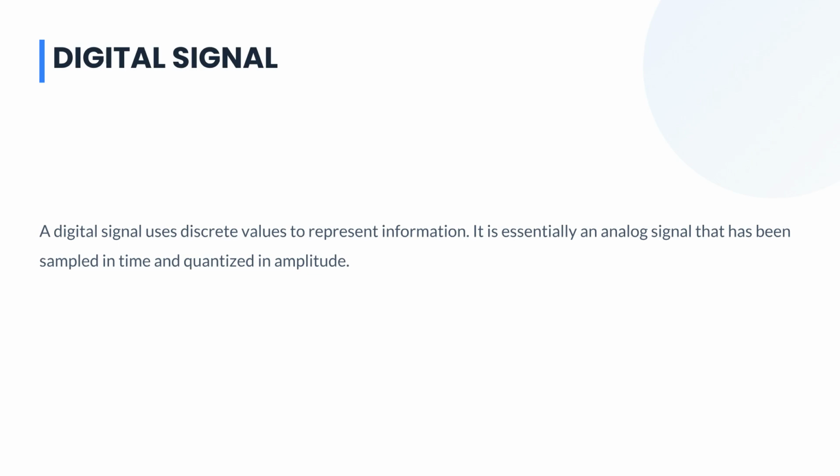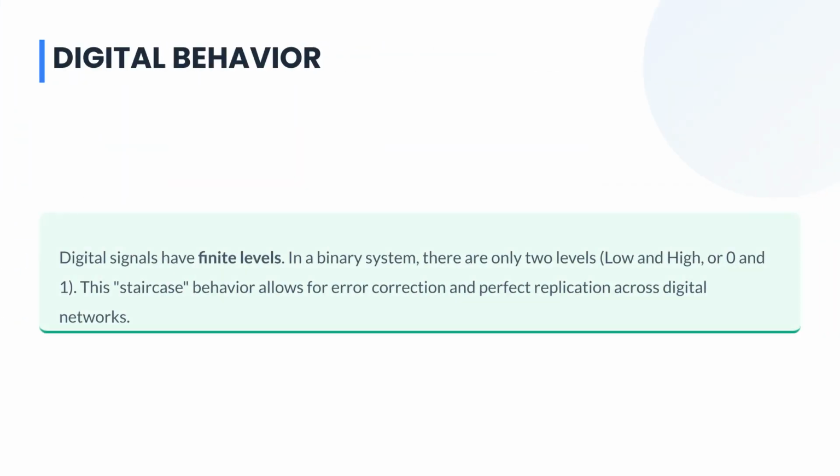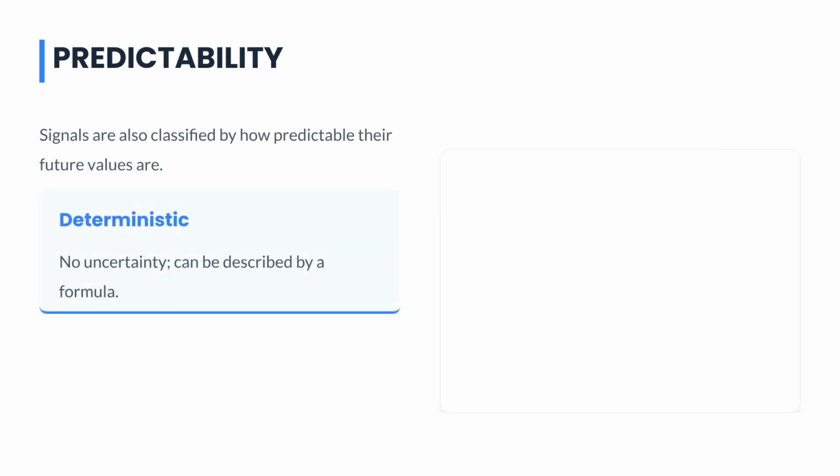It is essentially an analog signal that has been sampled in time and quantized in amplitude. Modern computers operate exclusively on digital, binary signals. Digital signals have finite levels. This "staircase" behavior is advantageous because it allows for error correction and enables perfect replication across digital networks, ensuring data integrity. Signals can also be classified by predictability, deterministic or random.